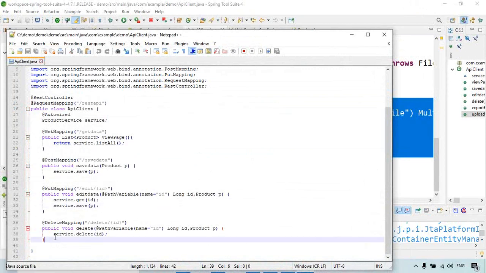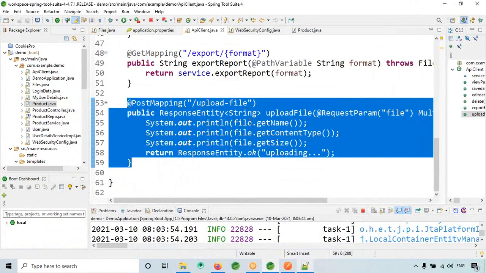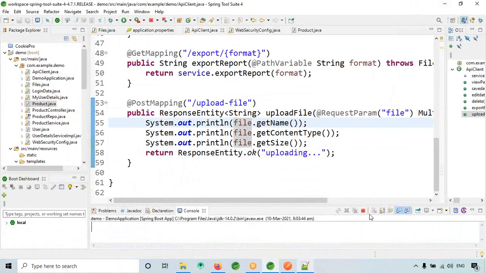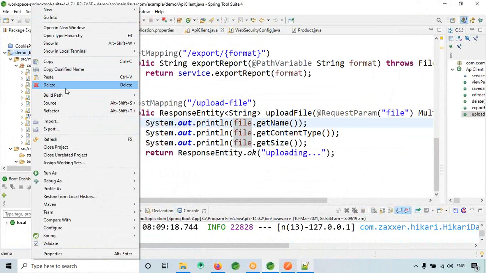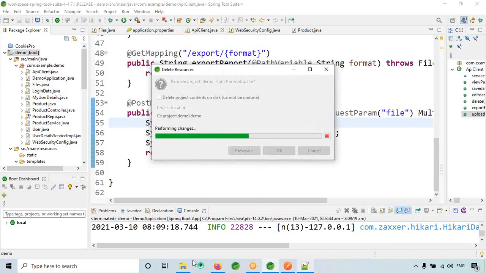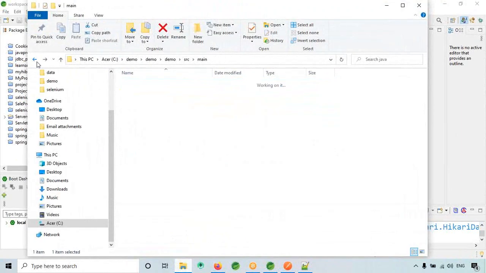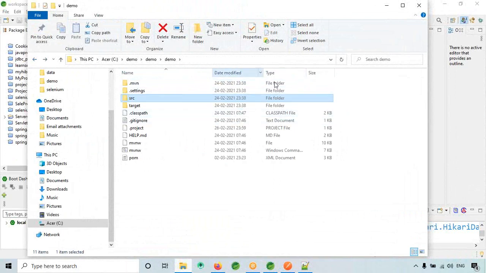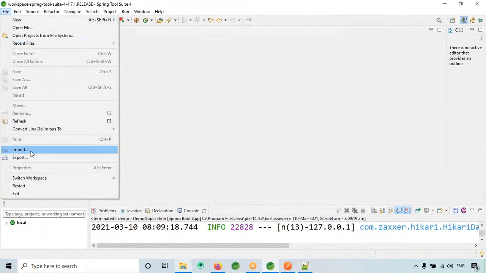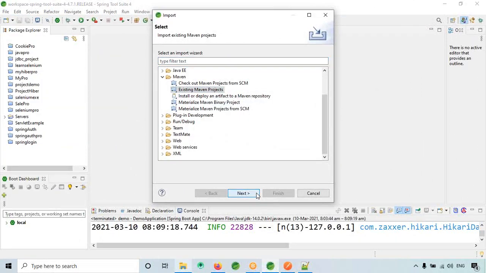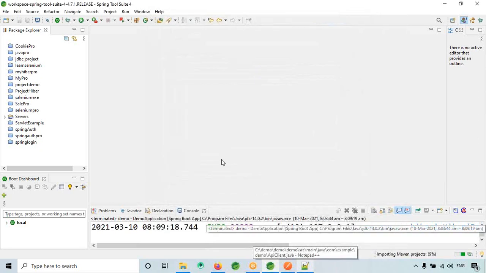Okay, so just now I've written that method, right? So let me paste here. We'll do one thing. Let me stop and delete. Import an existing project. Next, click on it, finish.